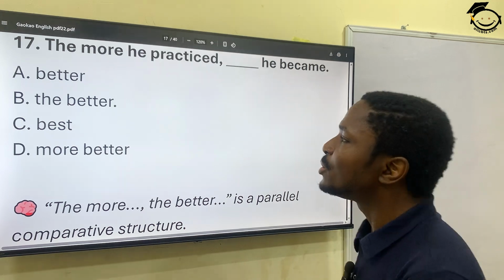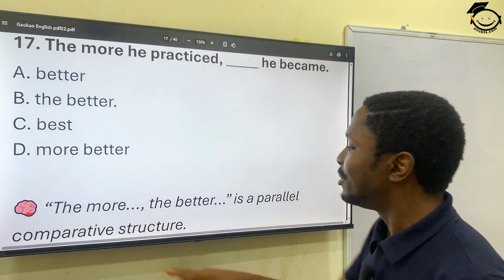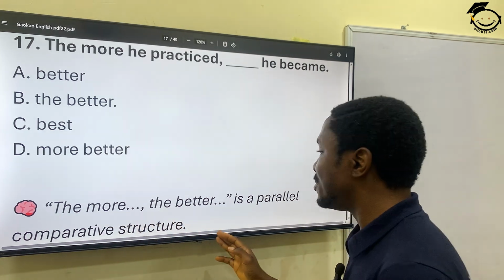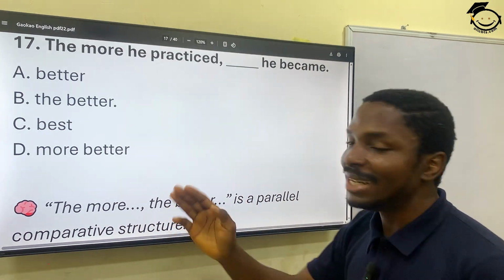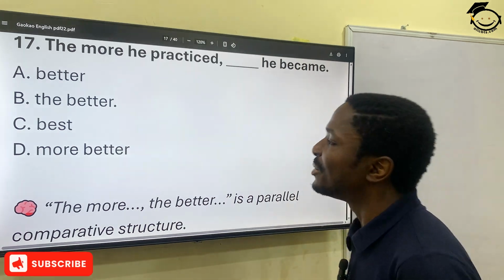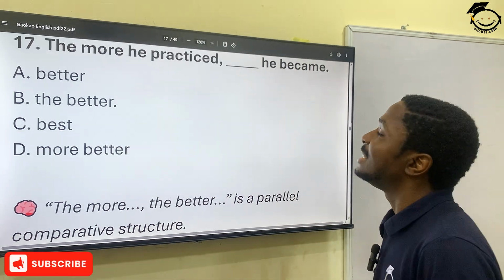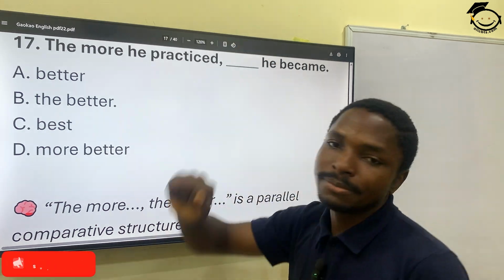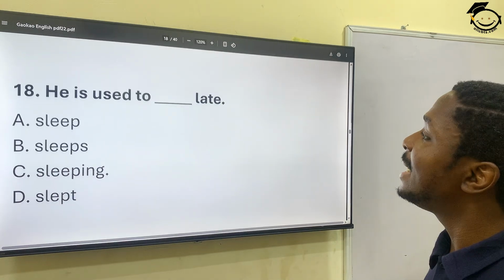Best he became? Definitely no. So the more, the better. You can see it's a comparative structure. The more, the better. The less, the least. So the more he practiced, the better he became. That is option B.